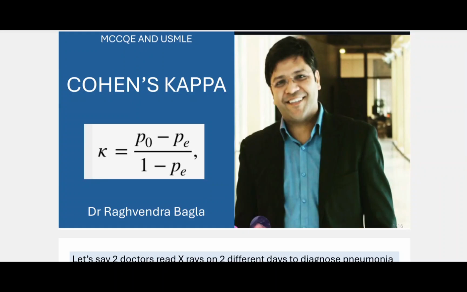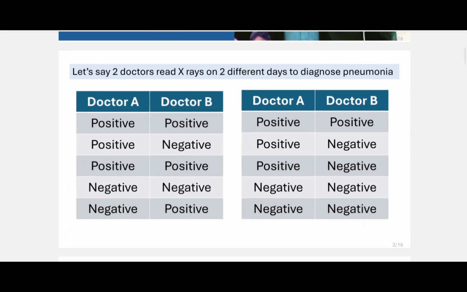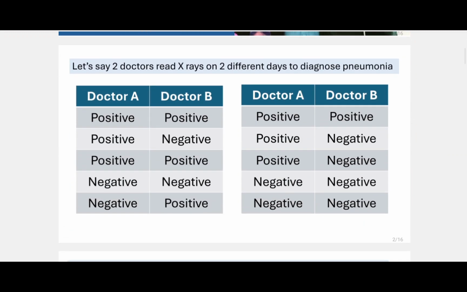Hi everyone, welcome back to today's video, and in this video we will be discussing Cohen's Kappa, which is a very important topic in biostatistics. So before going to the definition, formula and the examples, we will first discuss the scenario to make the concept clear. So let's say there are two doctors who read x-rays on two different days to diagnose pneumonia.